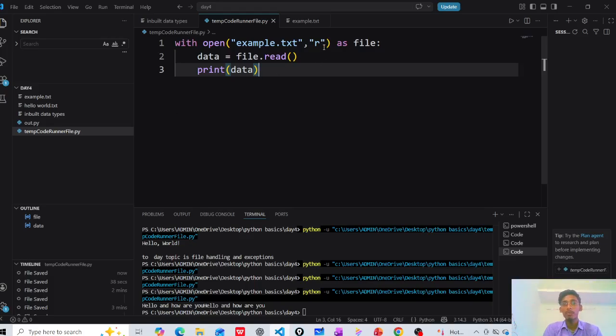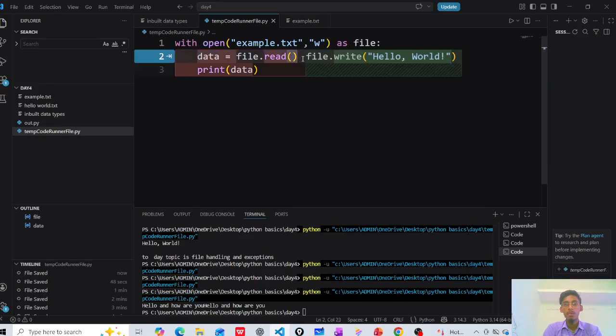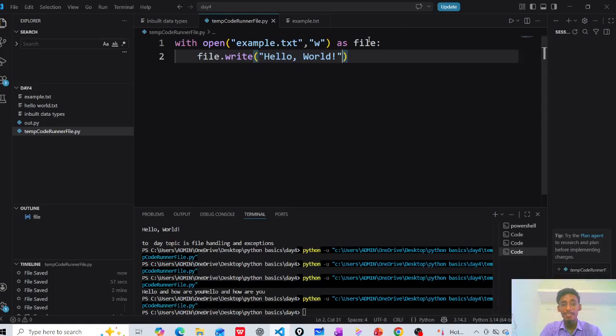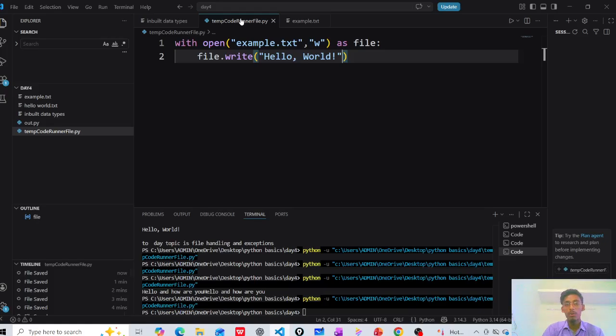To write, we can use the w mode and write hello world. Let's run this, and go to that file: hello world is written. This is file handling using the with operation.